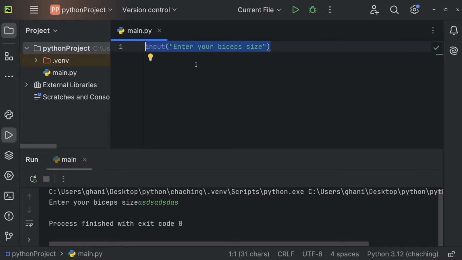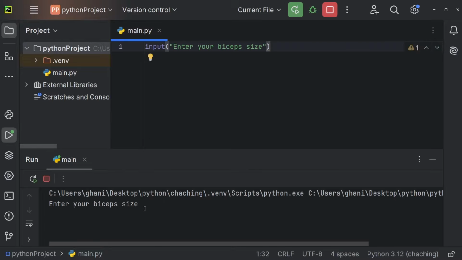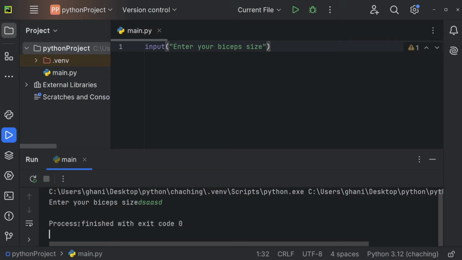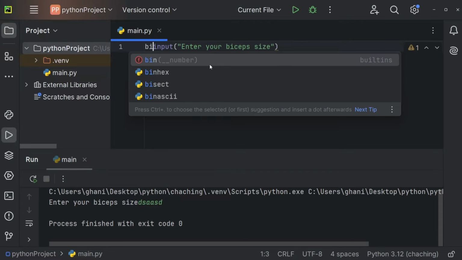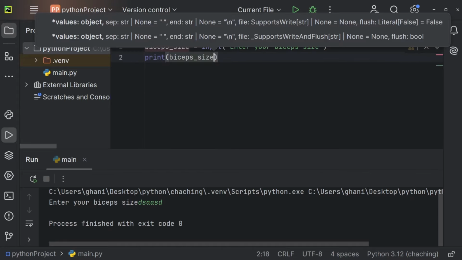If you take a look at the program, once I remove this input field, you can see that the process immediately finishes. When we use an input field, the program will wait for our input though, and only after we've submitted the input, the process will finish. So this here always waits for the user to enter something, and then the process finishes. We can also store the user input in a variable. So this could be the variable biceps_size, and that one is going to be equal to whatever the user enters. And now let me just print our variable biceps_size.